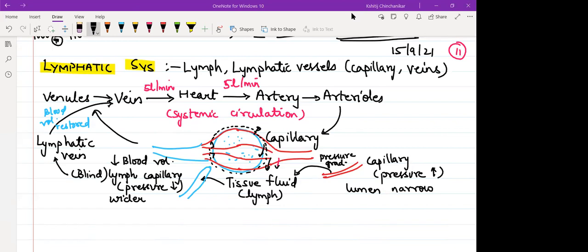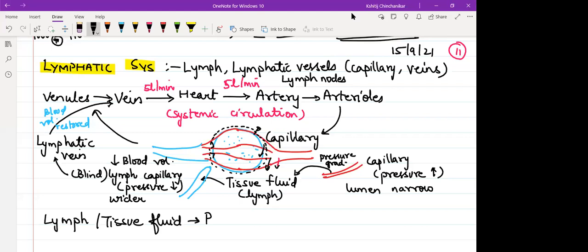And one more thing, associated with these lymphatic vessels are lymph nodes at regular intervals. So what all things can leak out that will make the lymph or the tissue fluid? Check. Can RBC come out of blood capillaries? No. The smallest cell, I had told you, is platelets, so logically platelets cannot come out, so RBC also cannot come out, so WBC also should not come out because they are the largest. But can WBC come out? Yes, because they can show diapedesis.